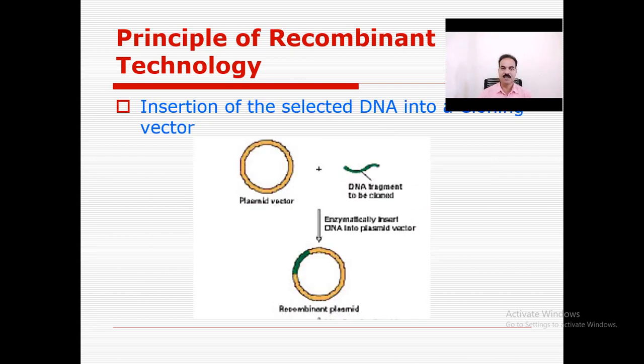Then second, insertion of the selected DNA into the vector. As I just told you, you can cut the genomic DNA into small pieces, which we call DNA fragments. The DNA fragment is obtained from the action of the restriction endonuclease enzyme. The small piece of DNA is obtained, and the same restriction enzyme is also used on the plasmid. It cuts, and then this genomic DNA is inserted, and a combined or recombined DNA molecule is obtained.